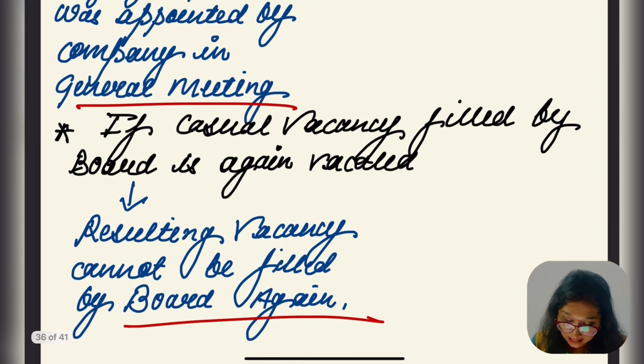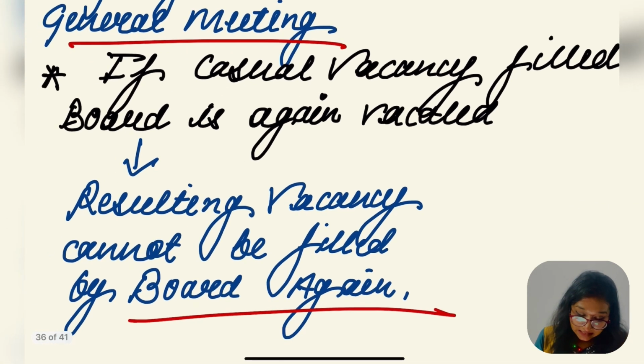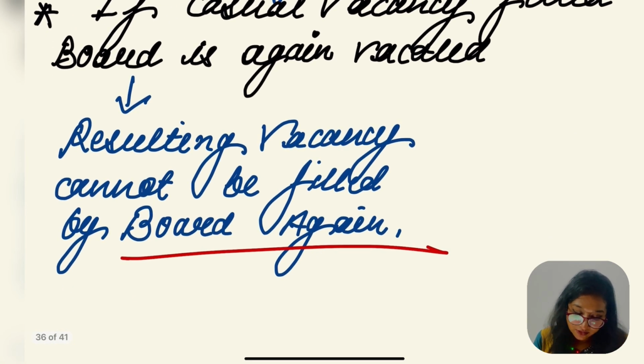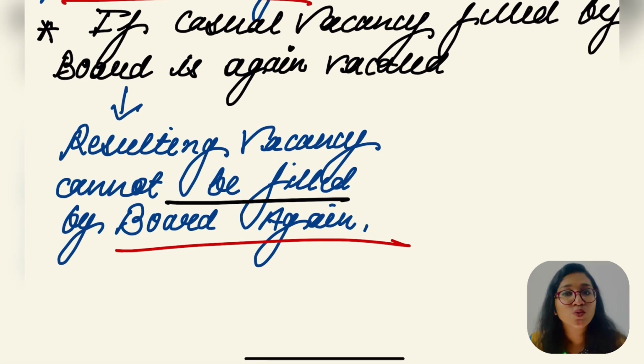But what if the casual vacancy filled by the board is again vacated? In that case, the vacancy cannot be filled by the board again. Is it clear? In this case, the board will lose the opportunity to appoint any other person, right? In this case, members are going to appoint.